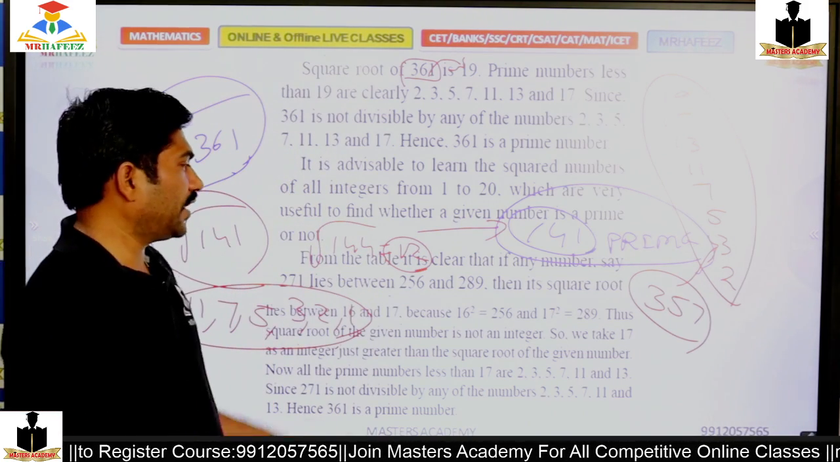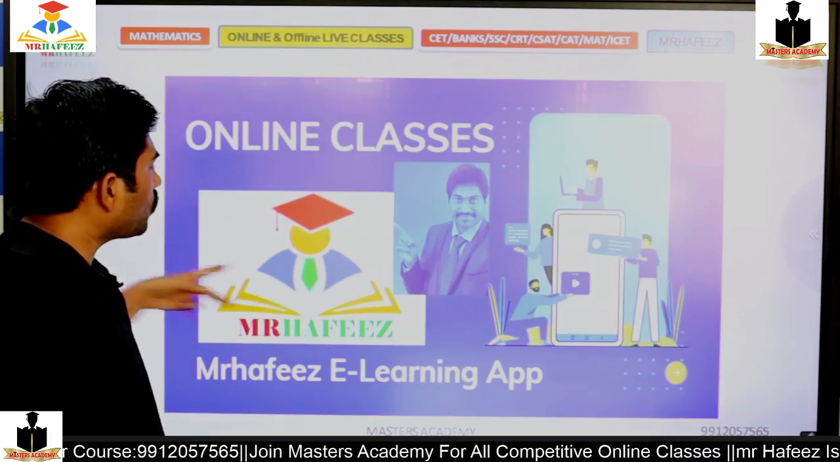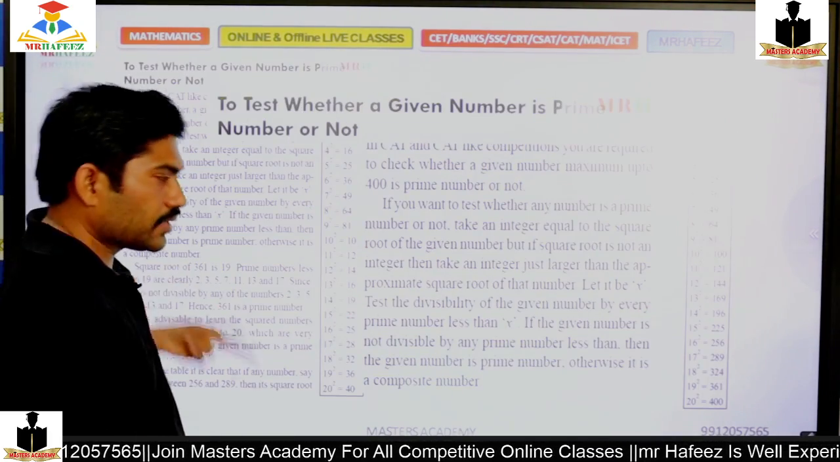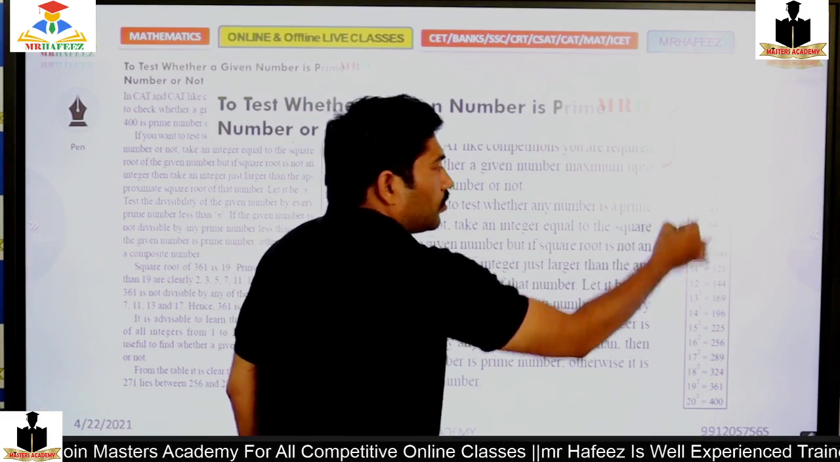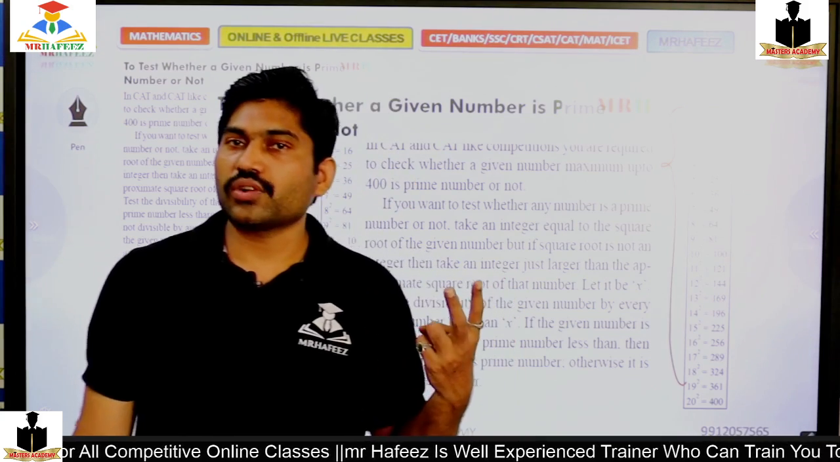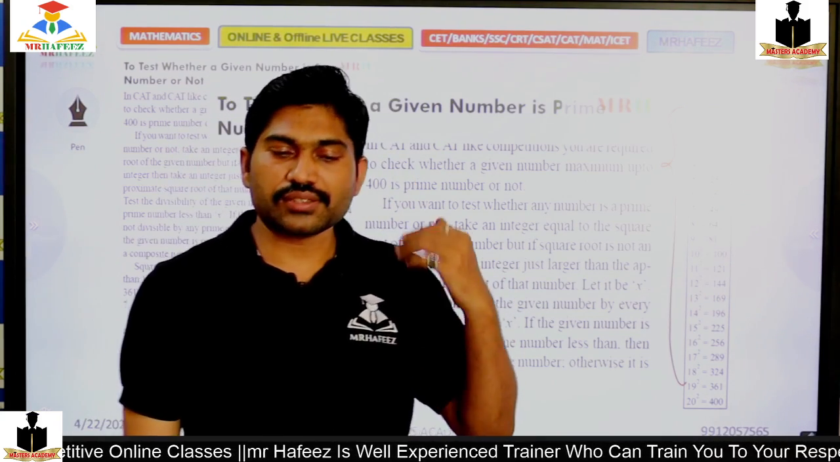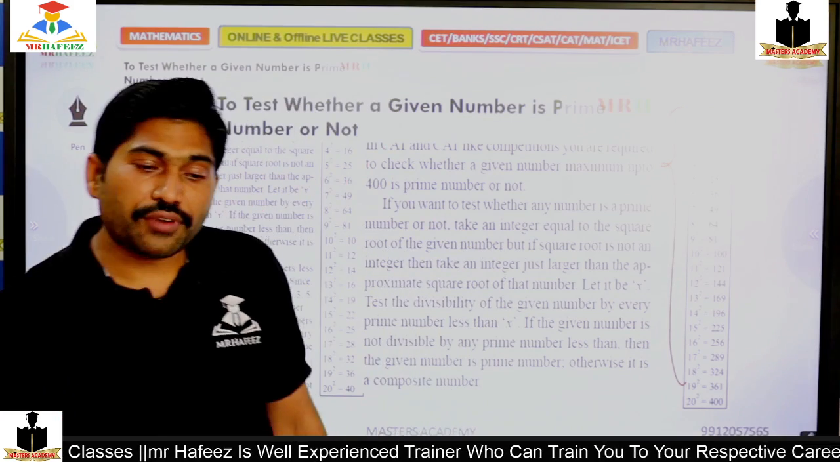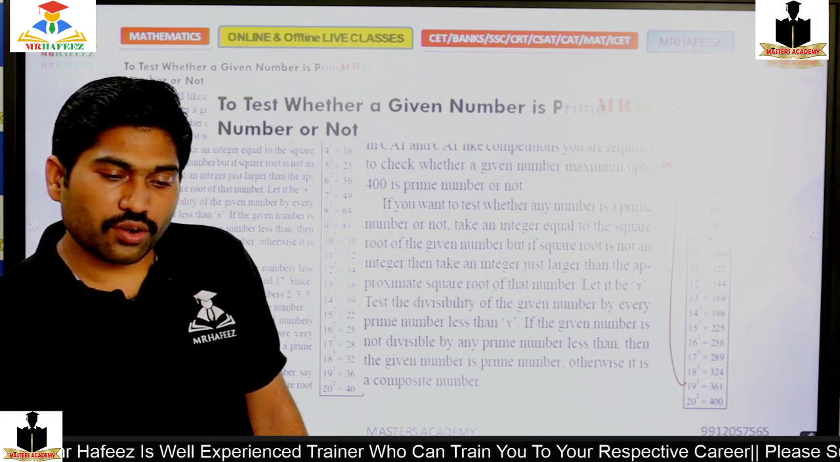Yes, very good. So all these squares are from 1 to 20. 1 square is 1, 2 square is 4, 3 square is 9. Please remember and follow that. So you should make a note of it.